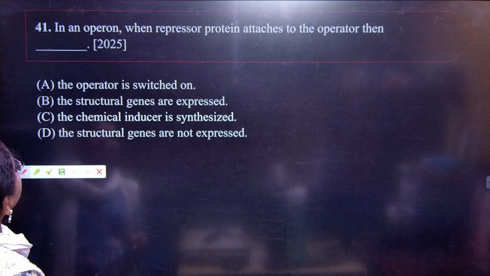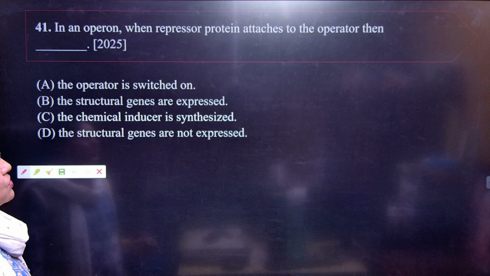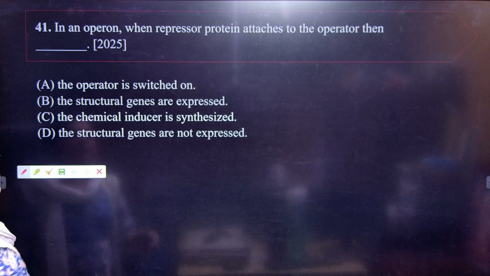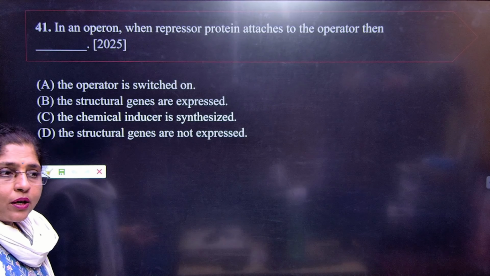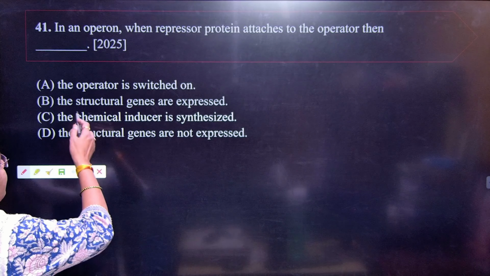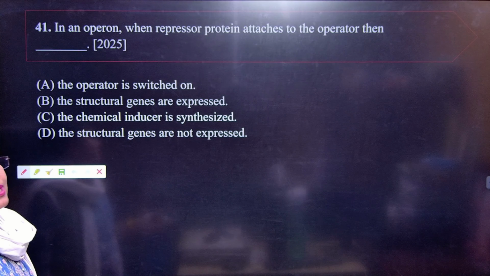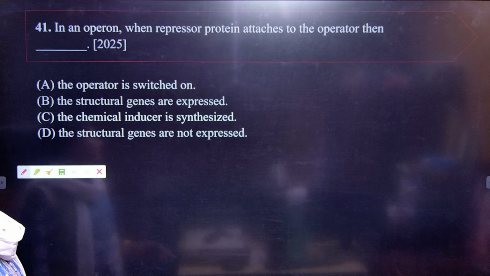Next, question number 41. In an operon, when repressor protein attaches to the operator, what happens here? The operon is switched on. You should know when it will be on and when it will be off. The structural genes are expressed. Then the chemical inducer is synthesized. And the structural genes are not expressed.